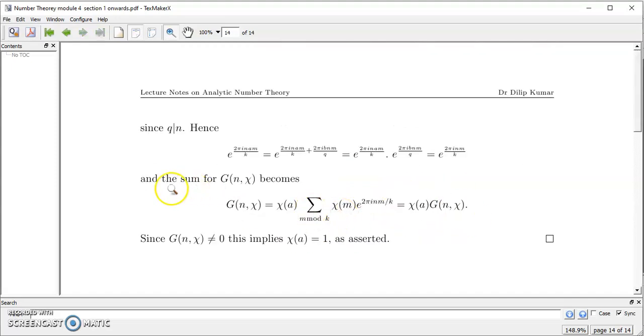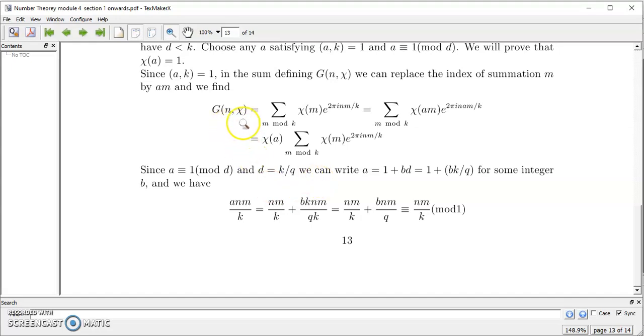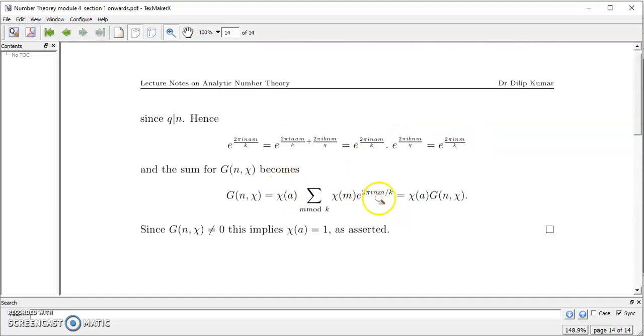So our sum, what we have done here is g of n chi is chi of a times the sum over m mod k of chi m e raised to 2 pi i n am by k. Here it is n am by k, so this can be replaced by e raised to 2 pi i nm by k. So that is what we have done here. What is this? This is nothing but g of n chi. So here g of n chi is the same as chi of a times g of n chi.